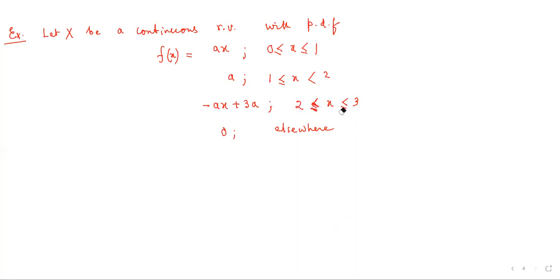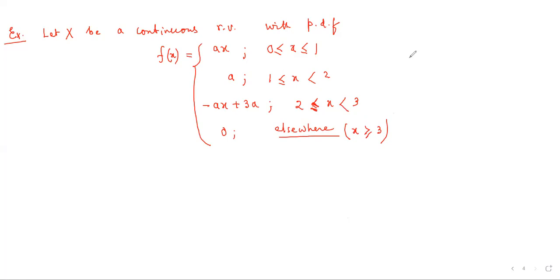From here I'm considering the equality symbol. I'm not considering the equality symbol here. The equality symbol is being considered in this particular case: x is greater than or equal to 3. This means x is greater than or equal to 3. Okay, so this is how the function is defined.